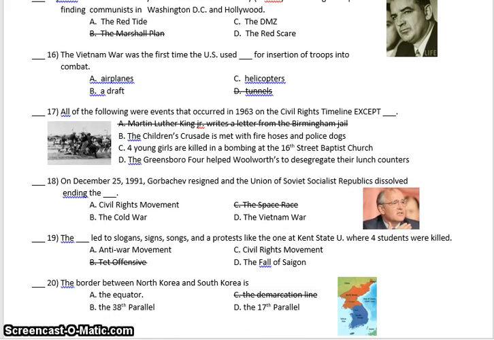Question 16. The Vietnam War was the first time the U.S. used blank for insertion of troops into combat. Airplanes, a draft, or helicopters?